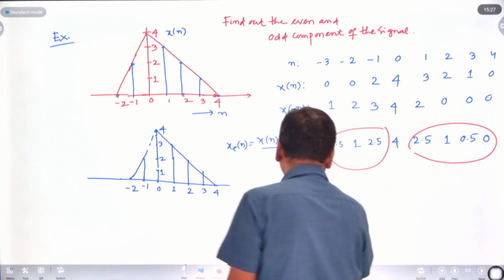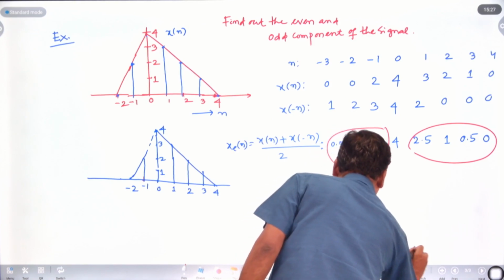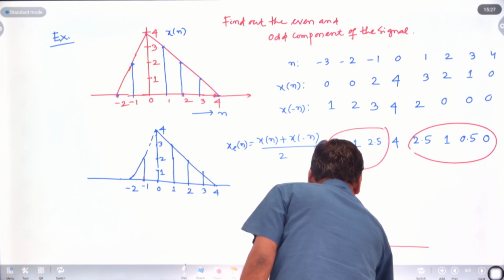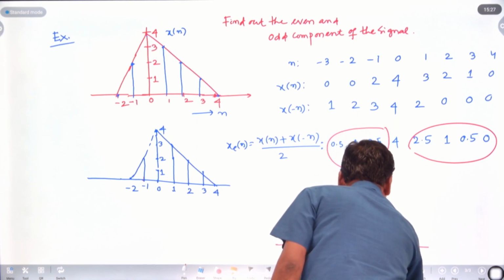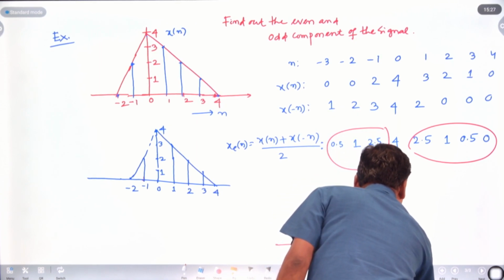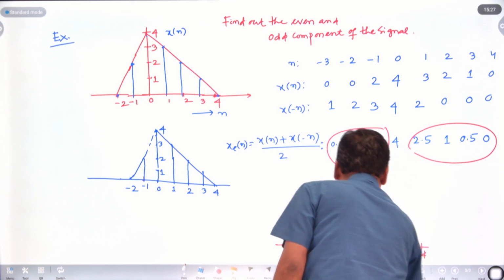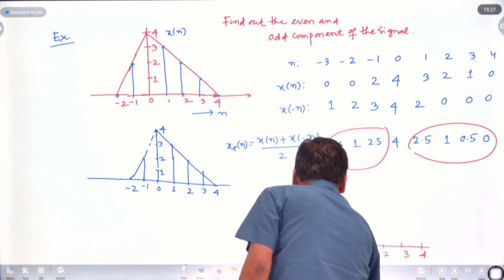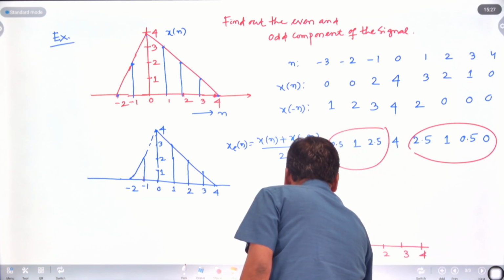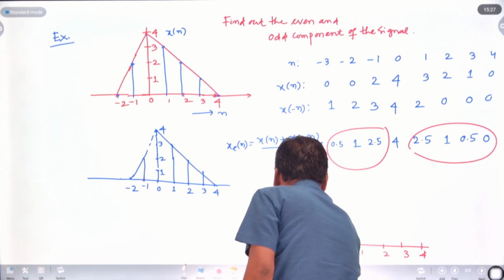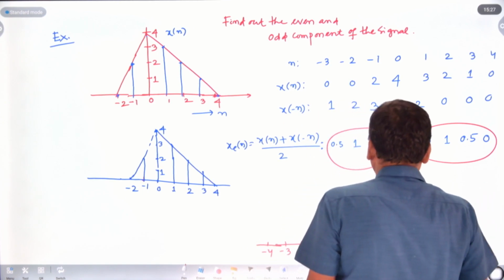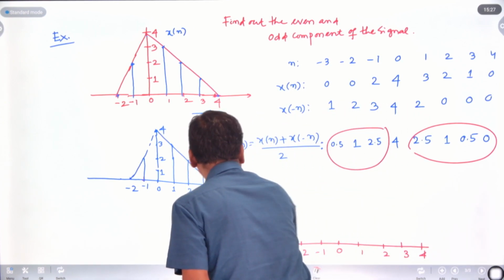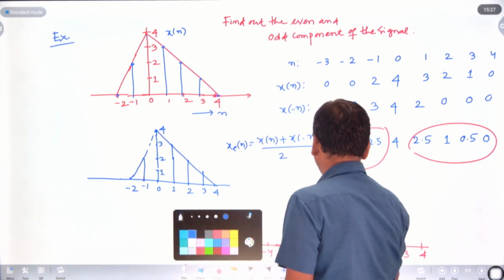If you draw like this, this is your n equal to 0, that is your 1 here, this is 2, 3, and this is your 4. Similarly, minus 1, minus 2, minus 3 and minus 4. For n equal to minus 3, the value is 0.5.